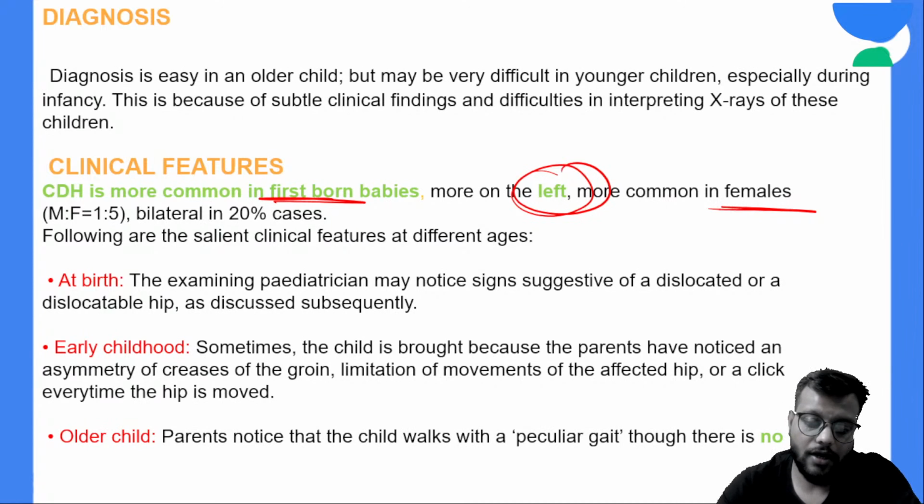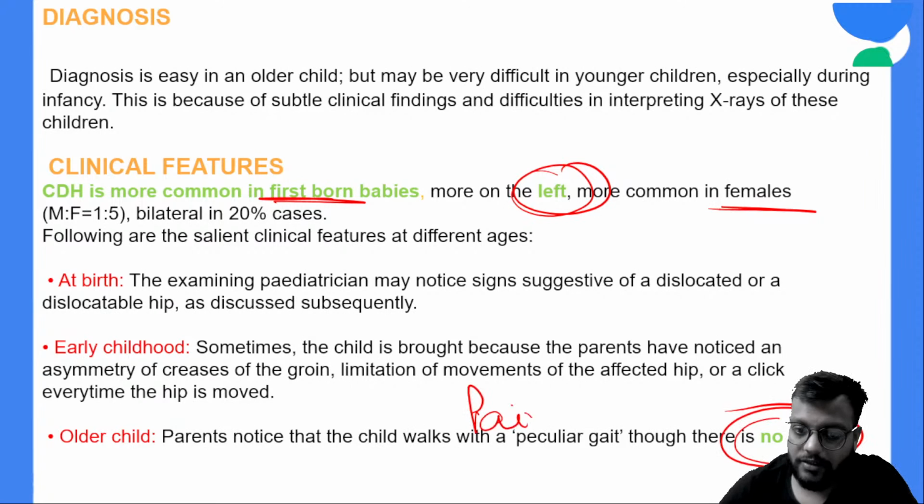But still, with regular checkups by the healthcare worker, or any deformity at the hip region, you can diagnose it clinically very easily, but you have to be vigilant about it, first of all. And secondly, very importantly, the hip is dislocated, but it is painless. Okay, it is a characteristic feature of the CDH that it is painless.